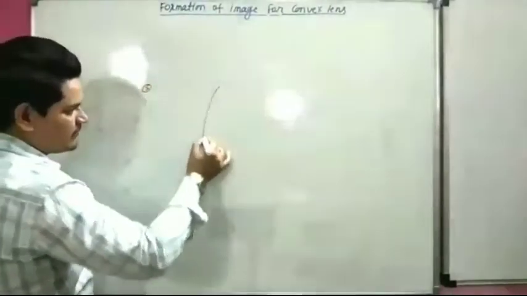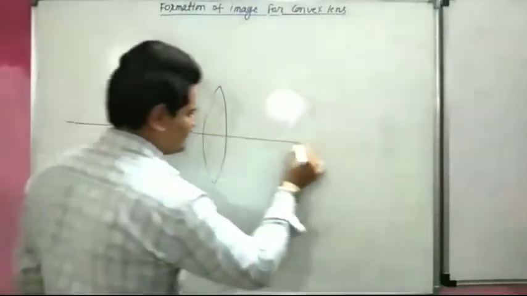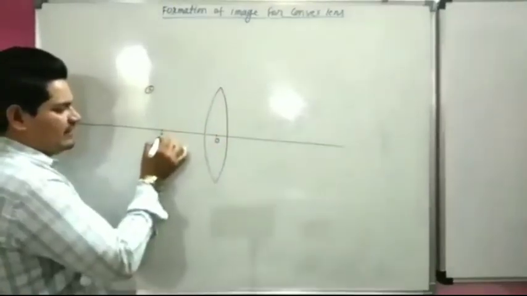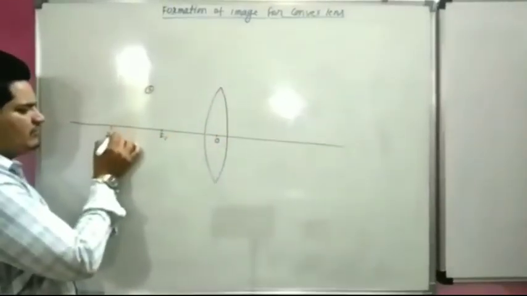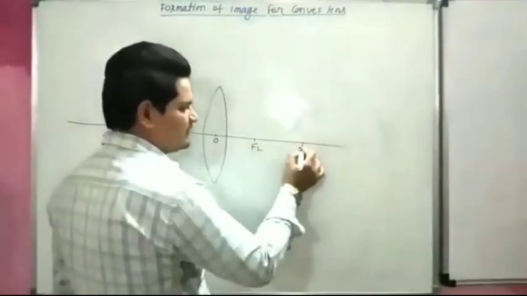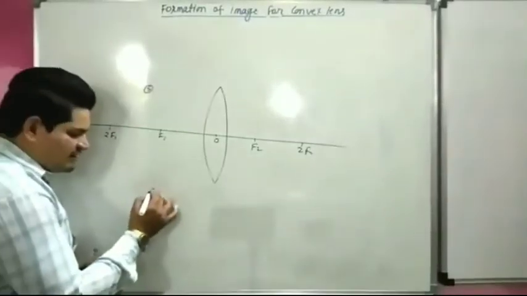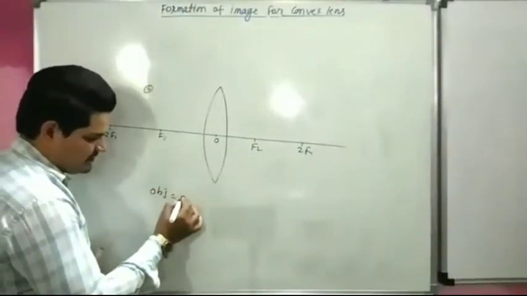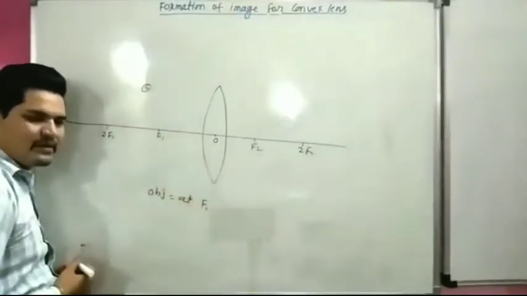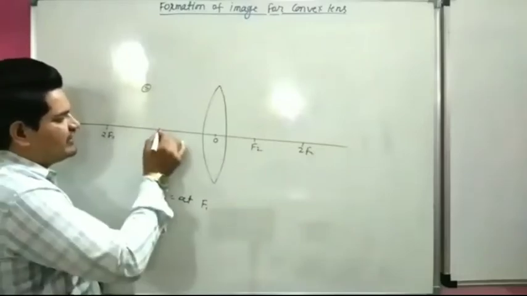This is our convex lens. This is optical center. This is f1. This is 2f1. This is f2. This is 2f2. Now object is placed at focus f1. So this is our object A, B.